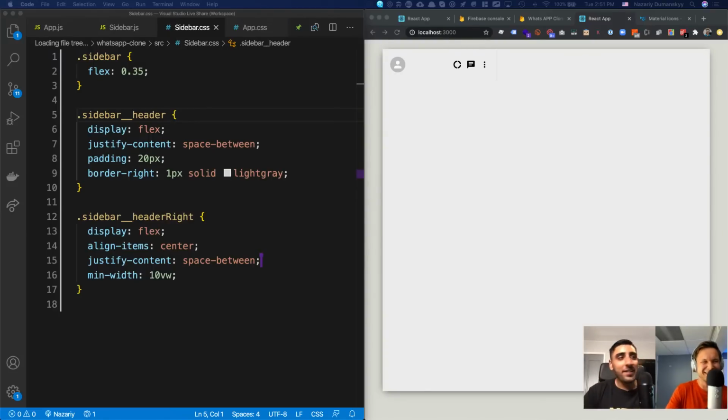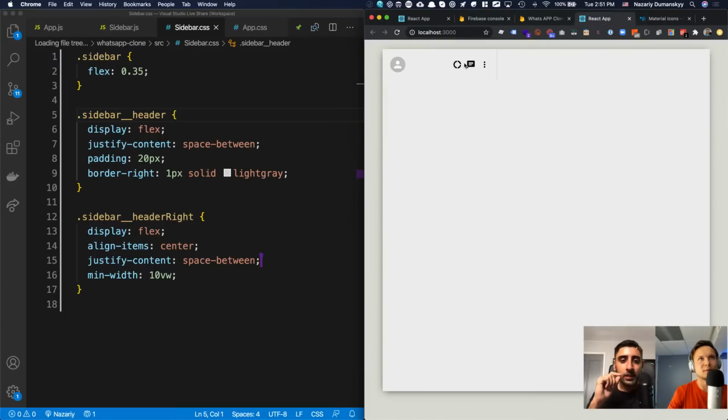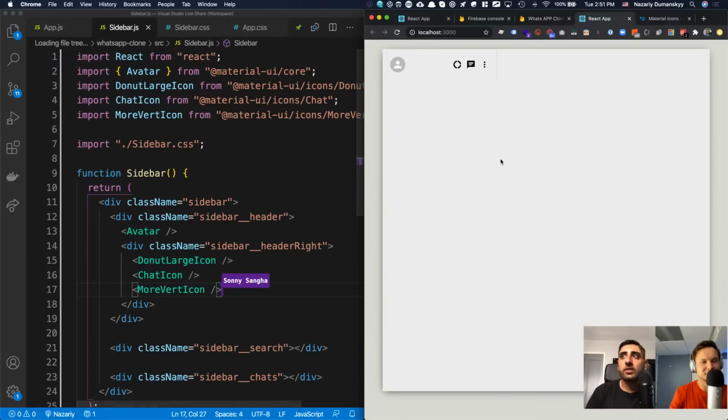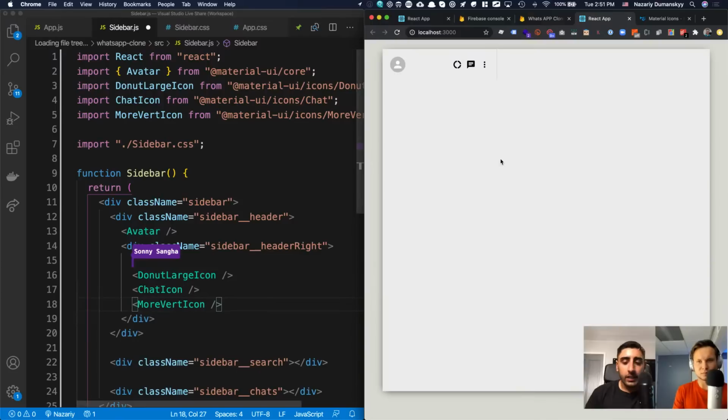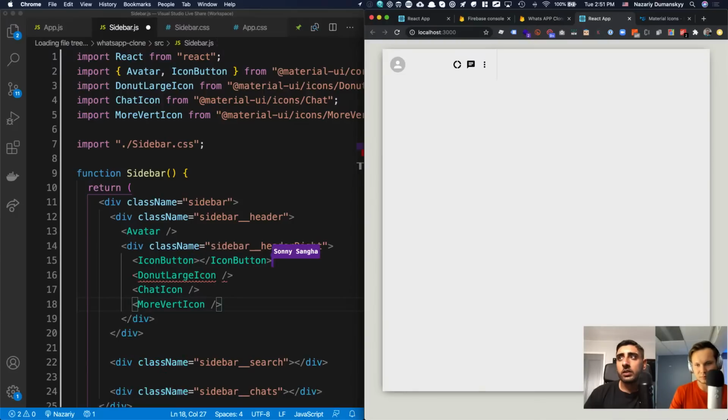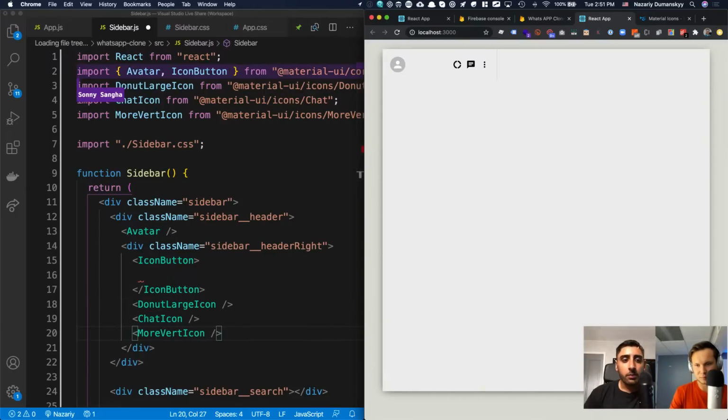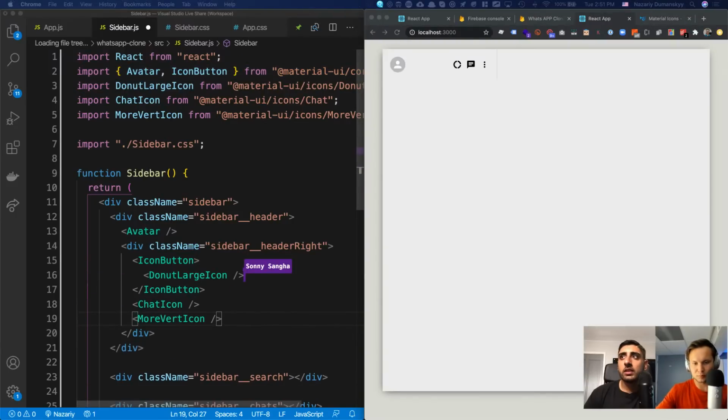Nice. So now what we're going to do is, you see those buttons on the right hand side, the icons. If you click them, Naz, go ahead and click them. Yeah, nothing happens, right? So that kind of looks rubbish. What Material UI gives us is a wrapper called icon button. I can type in icon button like this, and I can import it from Material UI. So I've imported it at the top over here. And then you can wrap your icon inside of it.